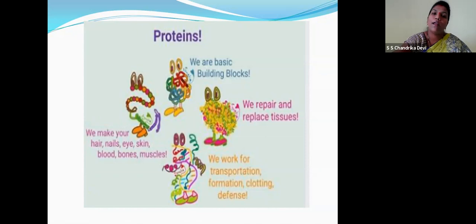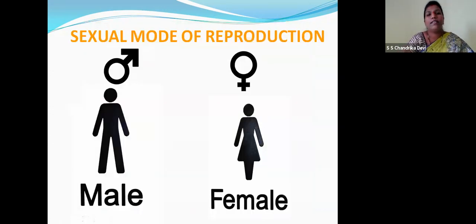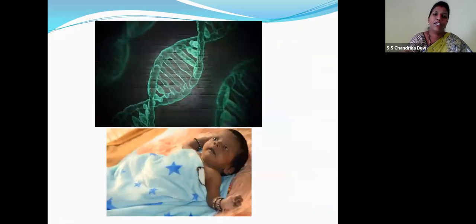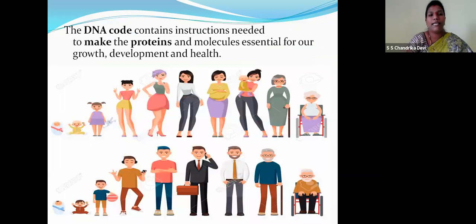So how are these proteins synthesized? Where are these synthesized? How are they coded? That is what we will know today, right? During the sexual mode of reproduction, the male will give out the sperm and the female will give out the ovum. After fertilization, there is an exchange of DNA, half from the mother, half from the father. So 23 pairs of chromosomes are present in the baby. The DNA code contains instructions needed to make the proteins and molecules essential for growth, development and health.